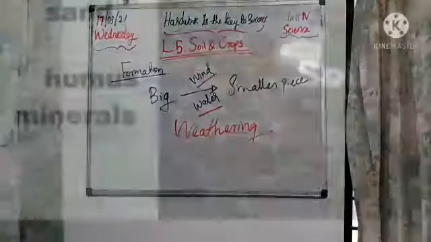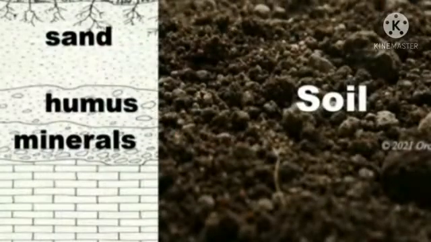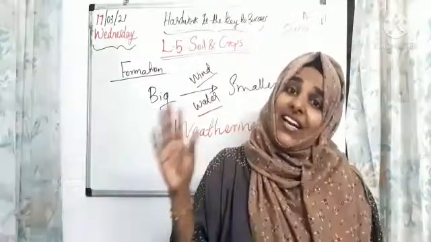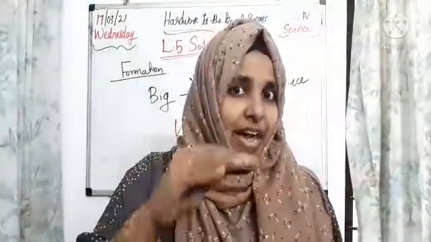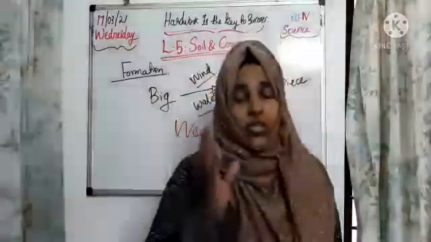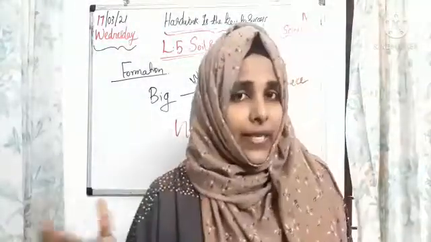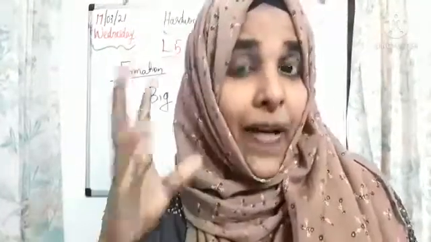Clear, all of you? Where the fine powder known as sand mixes with remains of dead plants and animals, called humus, mineral soil is formed. Thus soil is defined as the top layer of the Earth's surface. Okay. So now you understand, children, how soil is formed by the process of weathering.